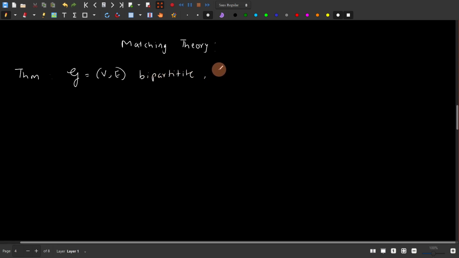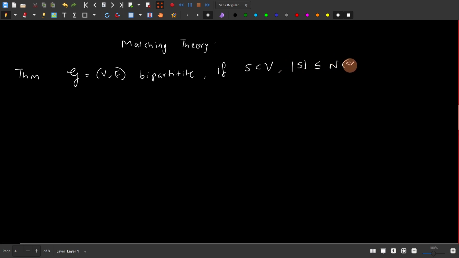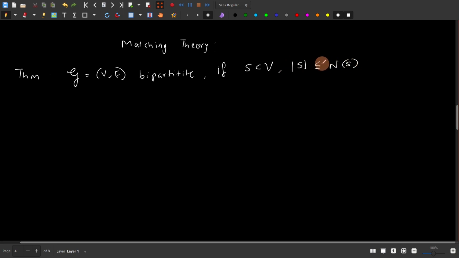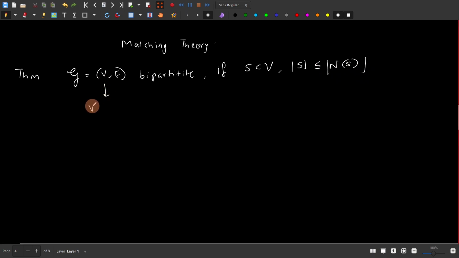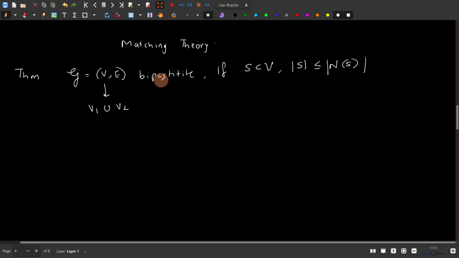Then there exists... So suppose, I'll say, if for every subset S of V, the following holds: the cardinality of S is less than the cardinality of N of S. Also let me bifurcate V into V1 union V2, where V1 and V2 are independent sets. Because it's a bipartite graph, you can always find two partitions V1 and V2 such that both of them are independent sets.